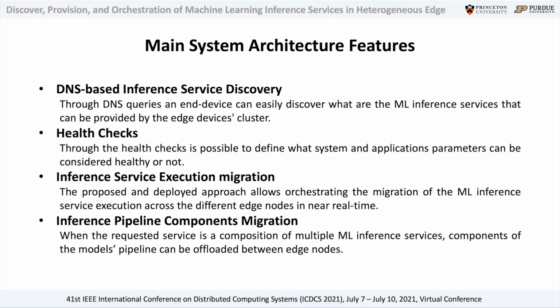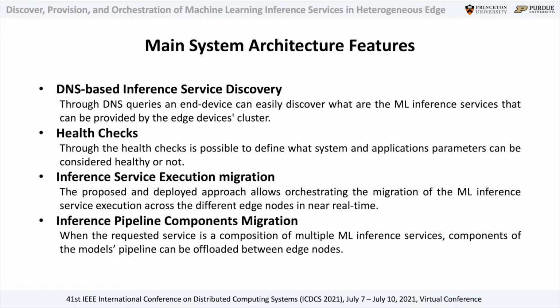First, the DNS-based inference service discovery. Through DNS queries, an end device can easily discover what are the machine learning inference services that can be provided by the edge devices cluster. This is done agnostically with respect to the edge node's hardware characteristics. Then we are going to introduce the concept of health checks. Through the health checks, it's possible to define what system and application parameters can be considered healthy or not.